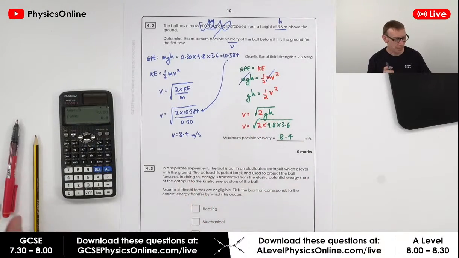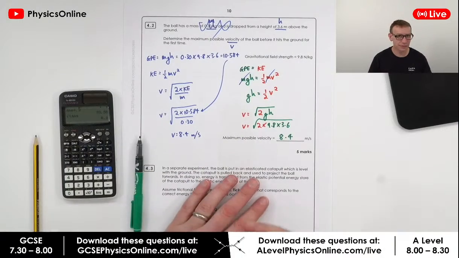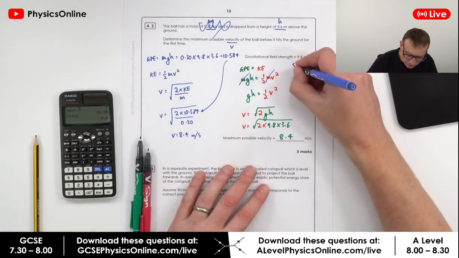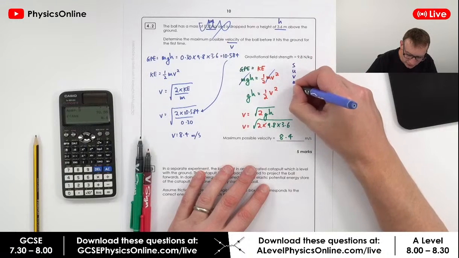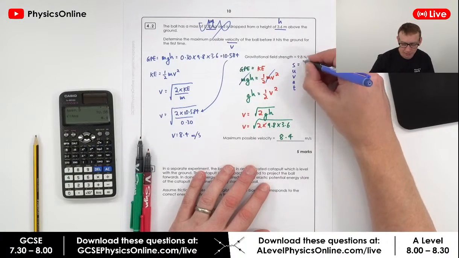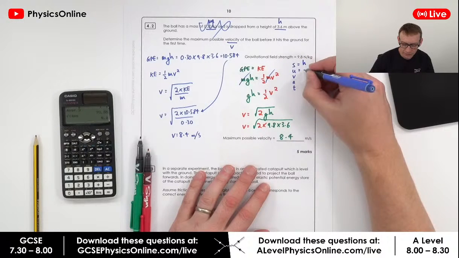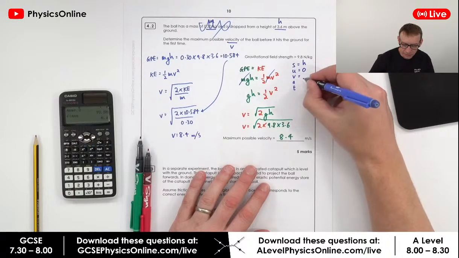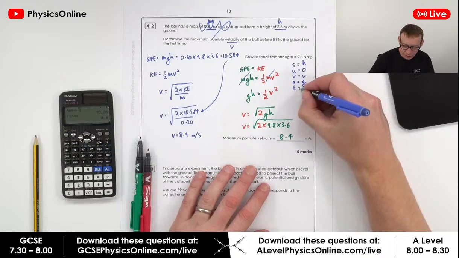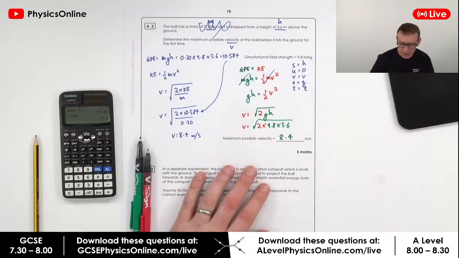For anybody out there who's been doing SUVAT equations, I'll just put this as an aside. If you've been looking at s, u, v, a and t in maths, the height, the distance it drops, is h, the initial velocity is 0, the final velocity I'm just going to call v, the acceleration is g, and it falls for a time of t.